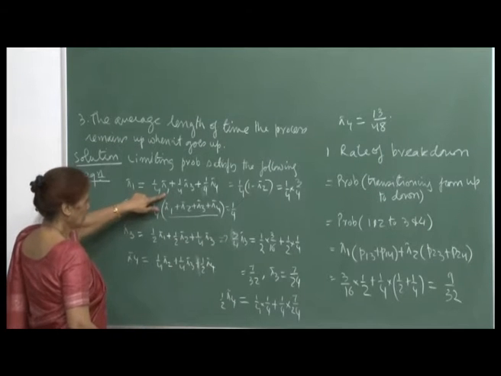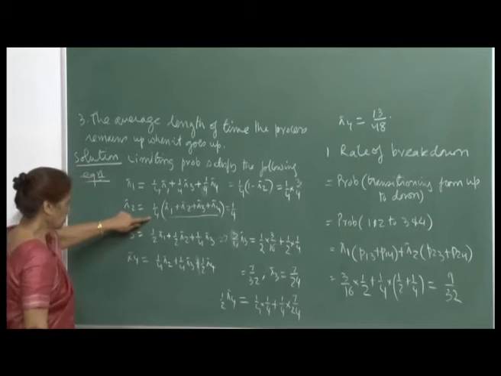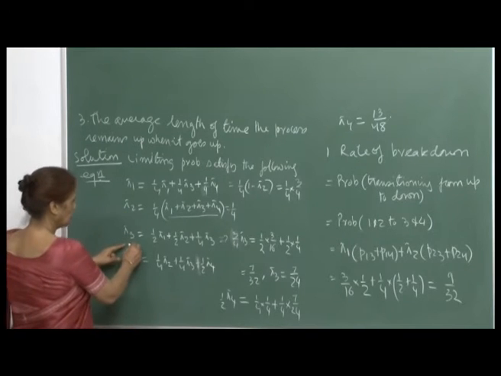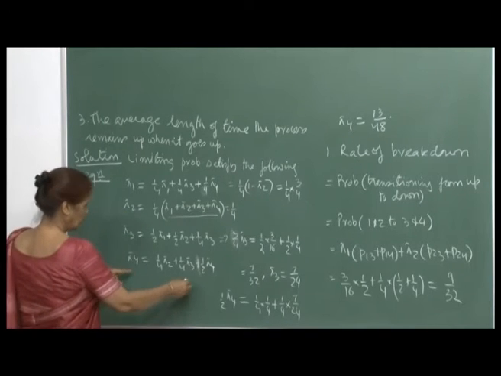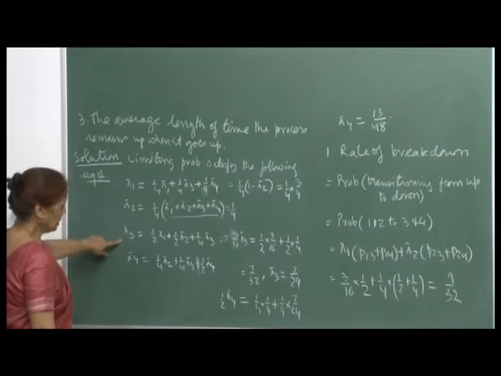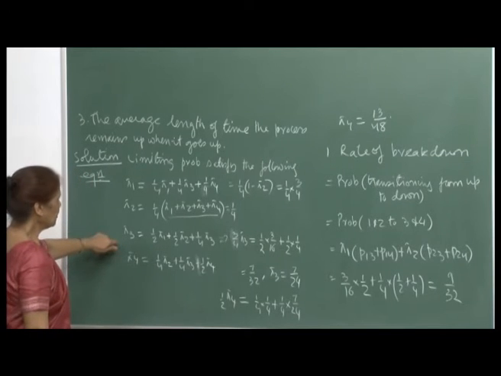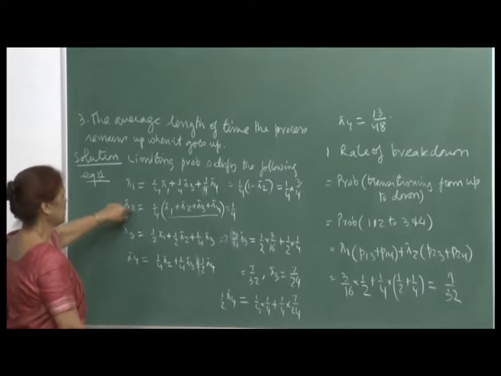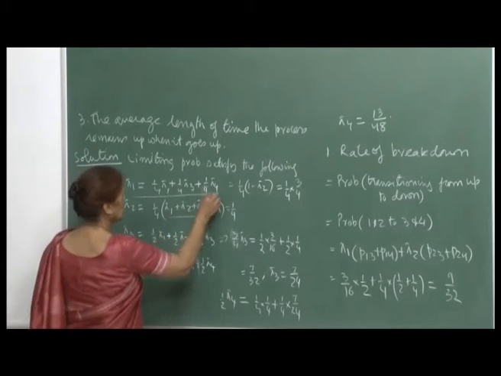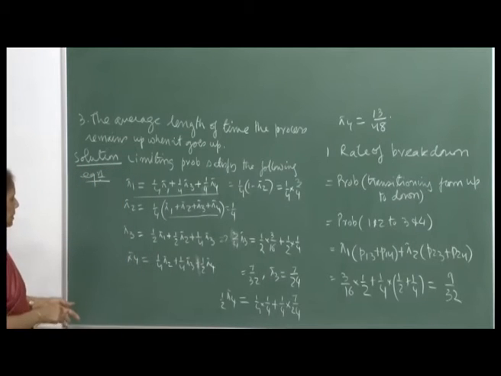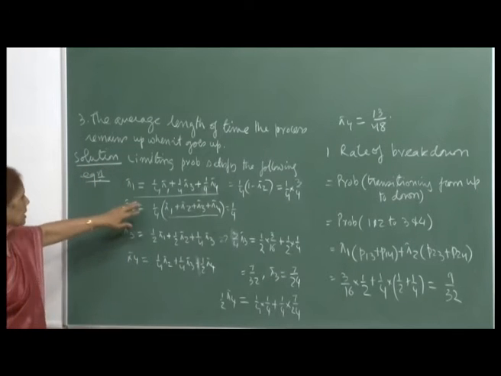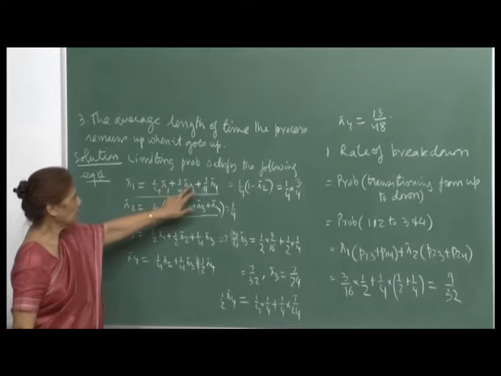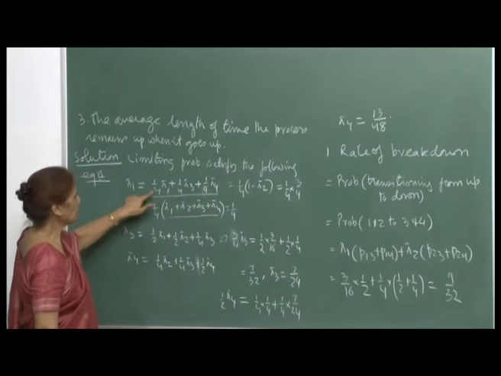After having got pi 2, I can now see from here, and that is where one has to be a little clever and use inspection. So, here this is pi 1, pi 3 and pi 4, and again the coefficients are 1 by 4.